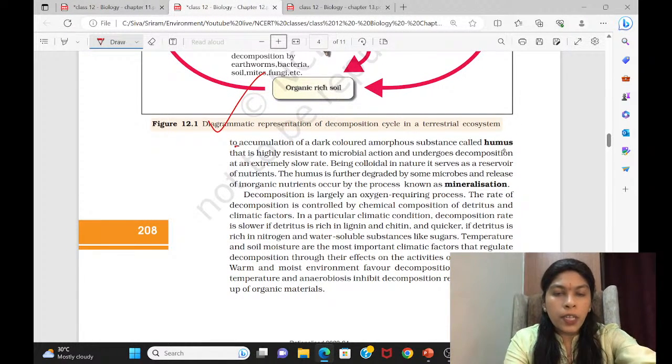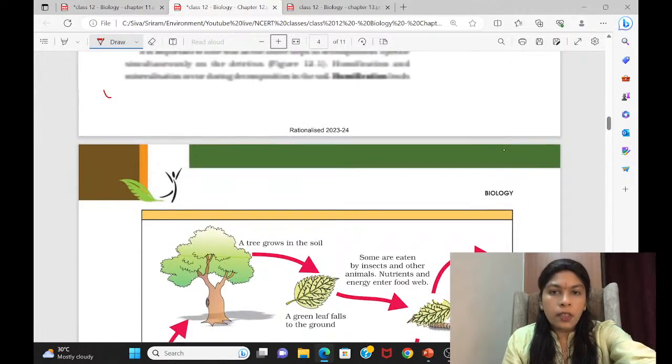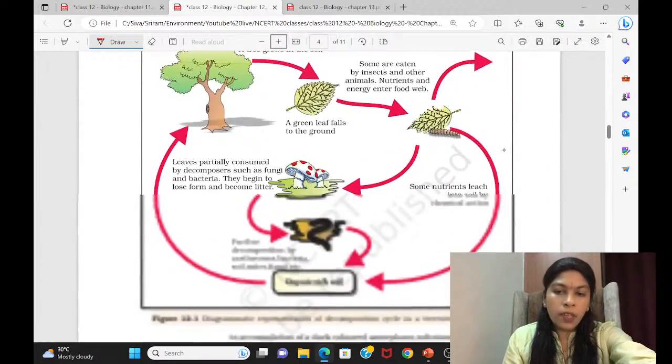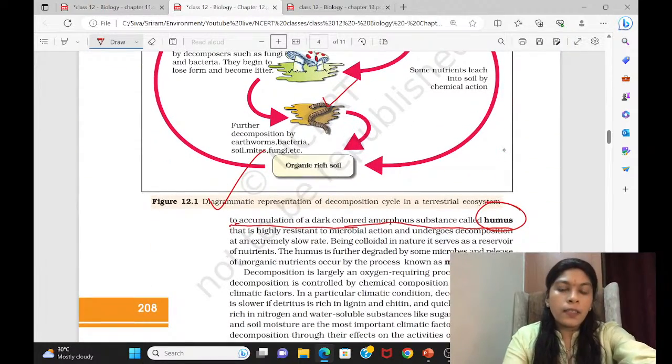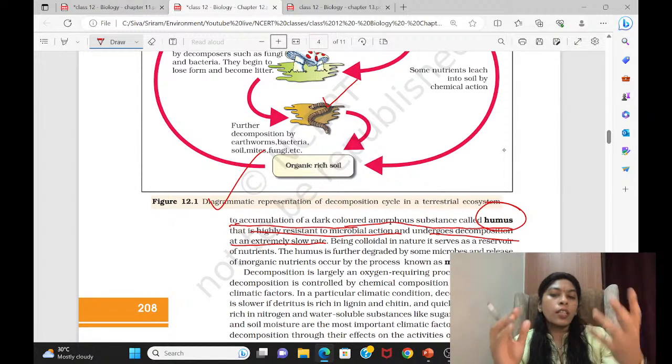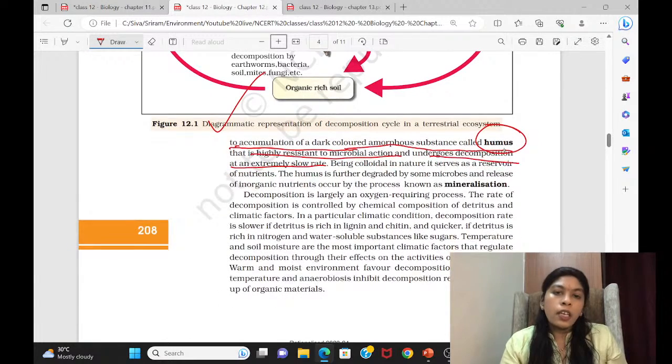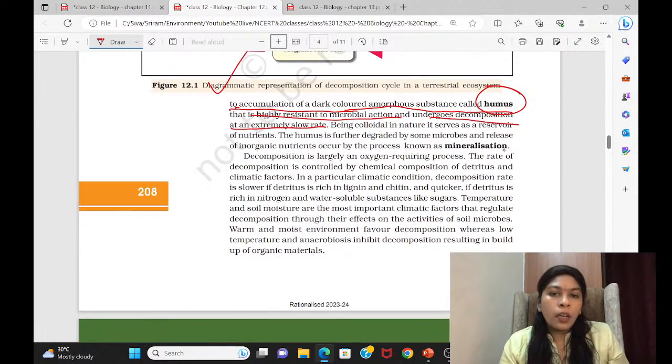See this, the humus. We keep talking about humus. The soil contains humus, an accumulation of a dark colored amorphous substance called humus. From here you can read humification. So in the process of humification only humus will be remaining. That is highly resistant to microbial action and it undergoes decomposition at an extremely slow rate. That is why we call that humus. It is undergoing decomposition, but it takes place at a very slow rate. That's why it is called humus. Right.